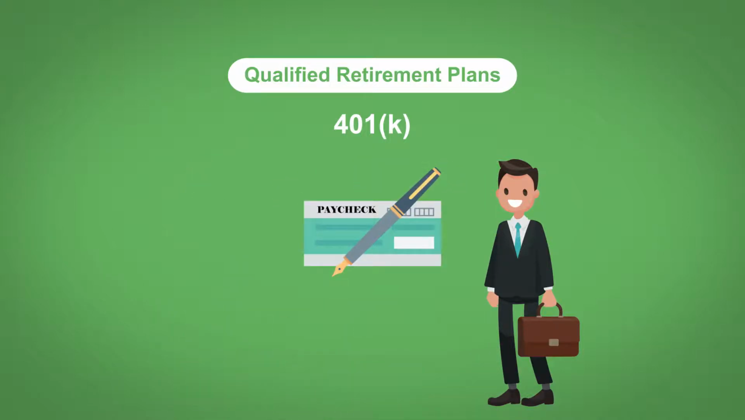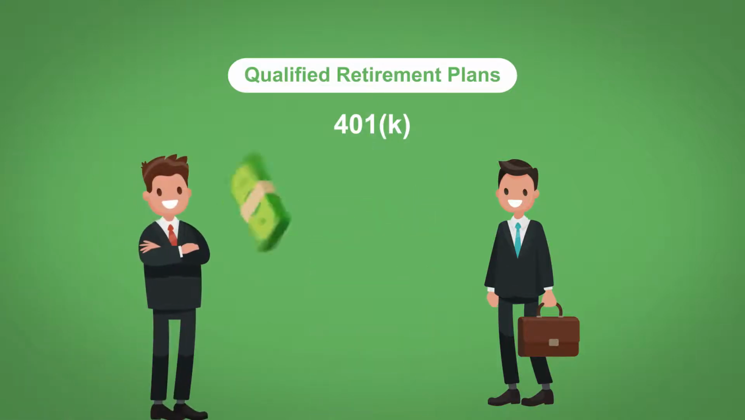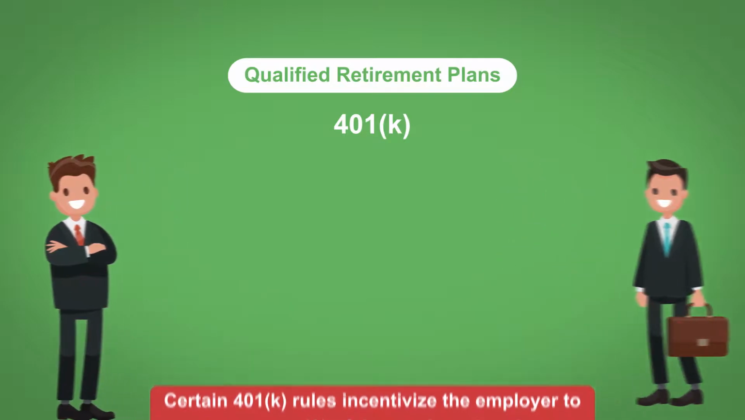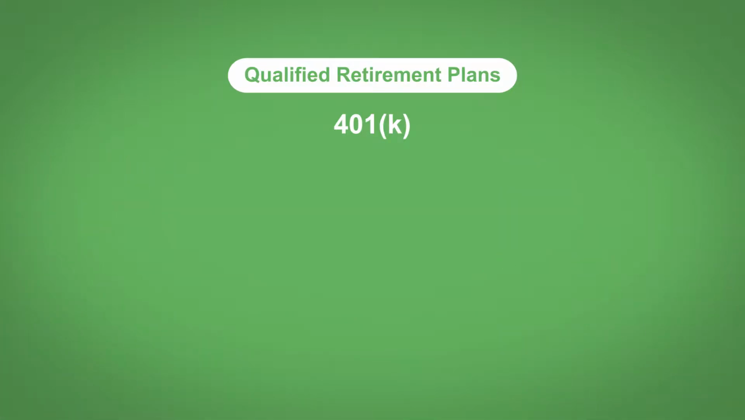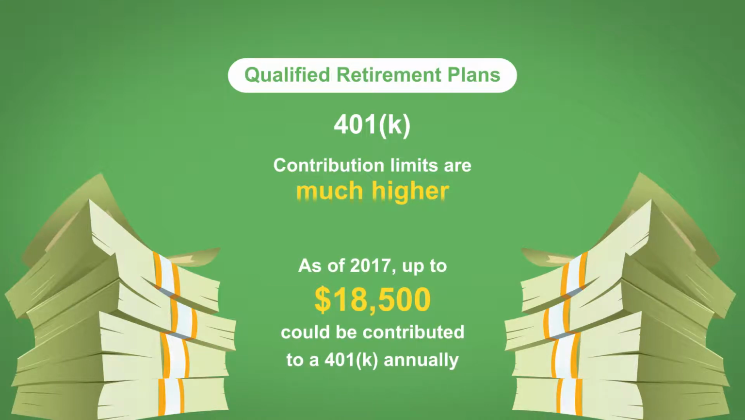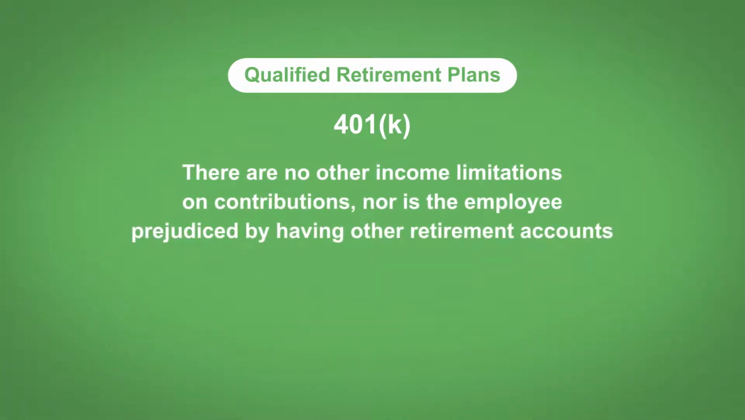Contributions to a 401(k) are withheld from the employee's salary and paid by the employer directly to the employee's qualified account. The employer also may match the employee's contributions, and certain 401(k) rules incentivize the employer to do so up to 4% of the employee's salary. The big advantage of the 401(k) over the traditional IRA is that contribution limits are much higher. As of 2017, up to $18,500 could be contributed to a 401(k) annually. Moreover, there are no other income limitations on contributions, nor is the employee prejudiced by having other retirement accounts.